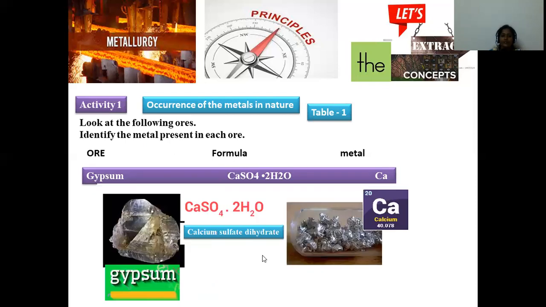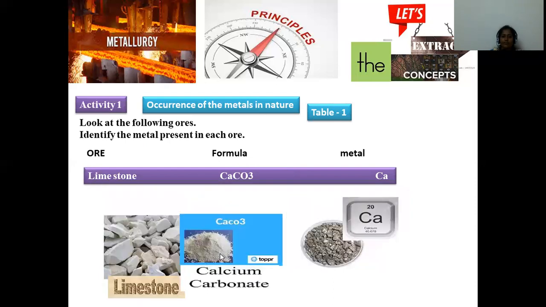And next is about gypsum. Gypsum is an ore of calcium, where calcium sulfate dihydrate will be there. Two water molecules will be associated with this calcium sulfate, which is the hydrated form of calcium sulfate, which is very important for construction purposes, and is subsequently converted into plaster of Paris as well, from which a profitable extent of calcium will be extracted here.